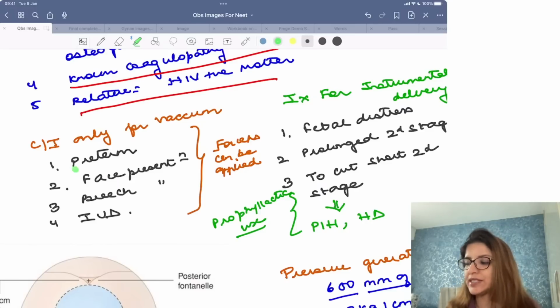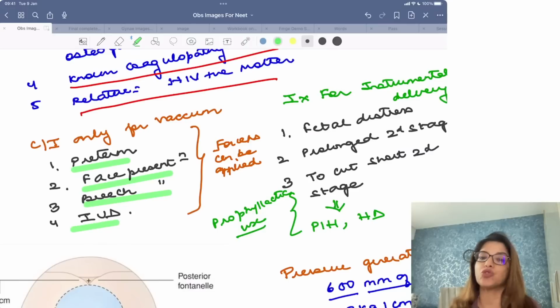Vacuum is contraindicated in preterm deliveries, in face presentation, in breech presentation, and in intrauterine death. In face presentation, it is contraindicated because if you use a vacuum, that can increase the chances of intracranial hemorrhage. In face presentation and buttocks, in breech.